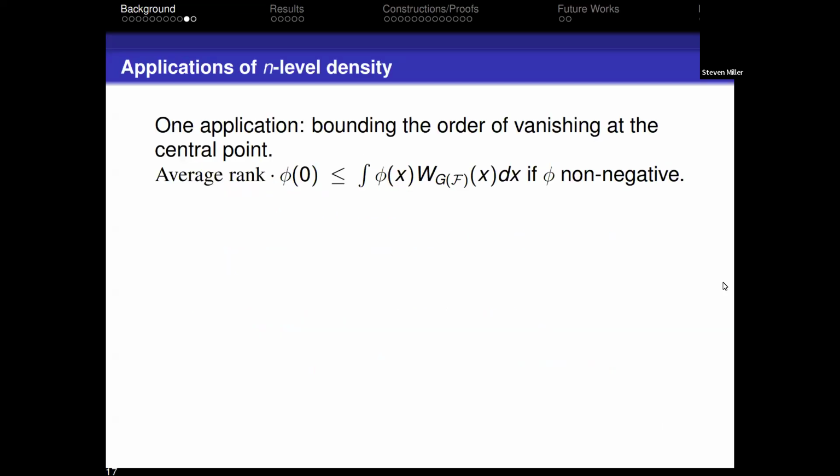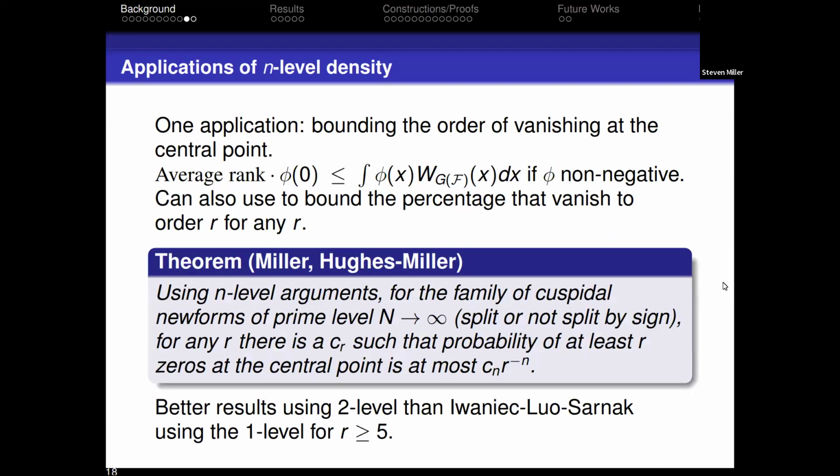One of the applications of something like this is to try to bound the order of vanishing at the central point. And if I use these n-level densities, I get phi of 0 times the average rank is equal to this integral. So I can now get bounds on the average order of vanishing. And you actually get, if you can do the n-level density, it decays like r to the minus n. The problem is you have a constant that grows with n. And so no matter how bad you do in your life, you will never get a worse result than what I got, where I was able to prove at most 200% of the forms vanished to order r, but I was able to do that in only 15 pages, so it's not too bad.